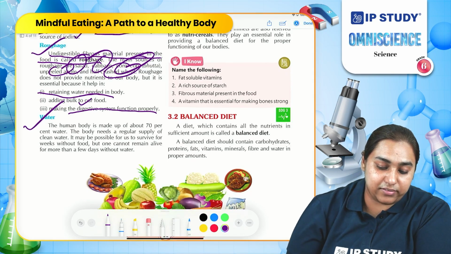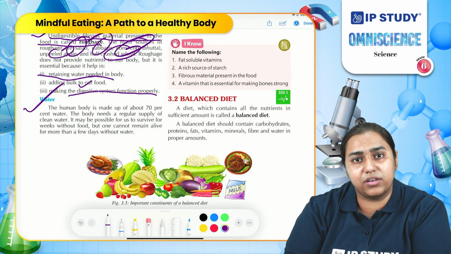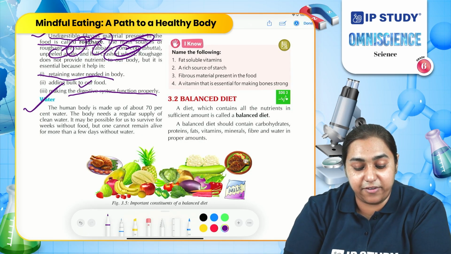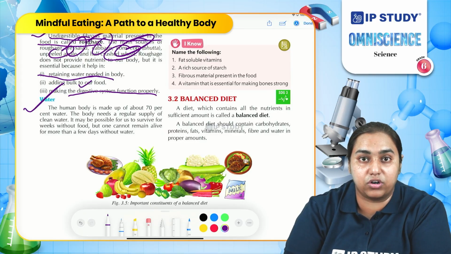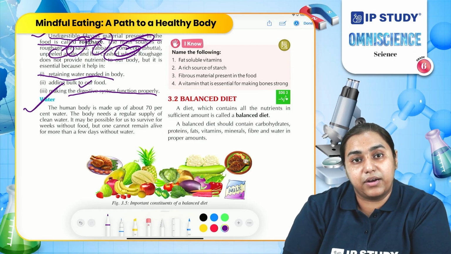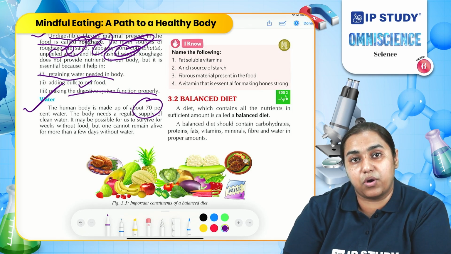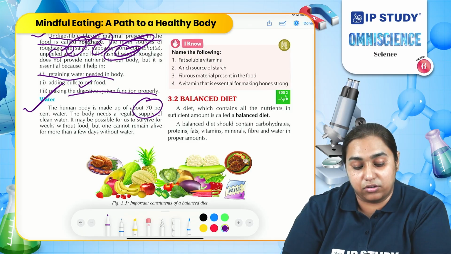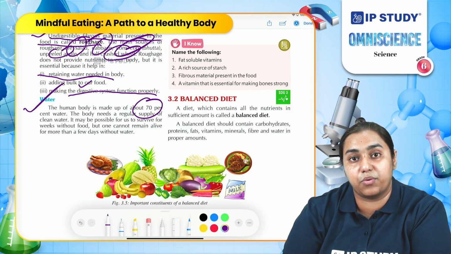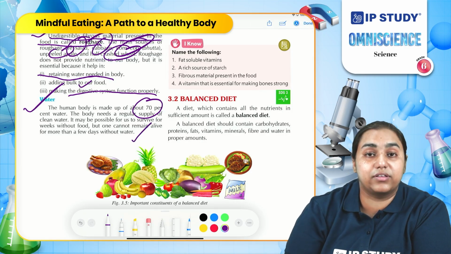Let us now understand why we need water. You already know water is important for our survival, but why survival? Why do we always emphasize saving water, drinking enough water, why water? Our body is made up of 70% water. Most of the functions in our body are dependent on water. So if we get less water, most of the functions in our body will not perform. As an outcome, we cannot survive.